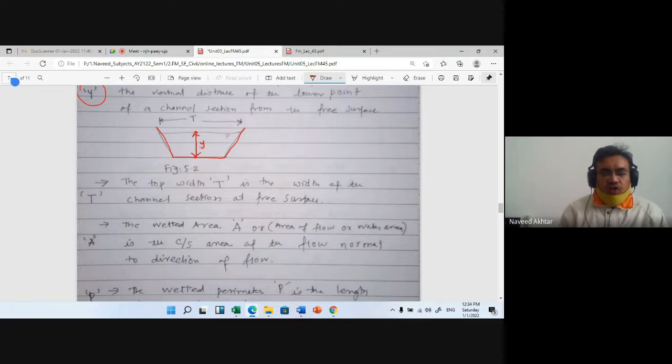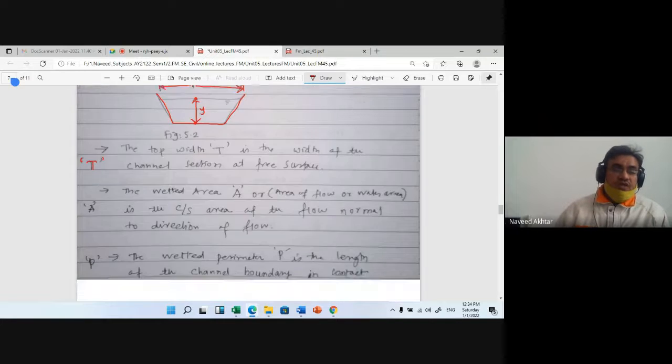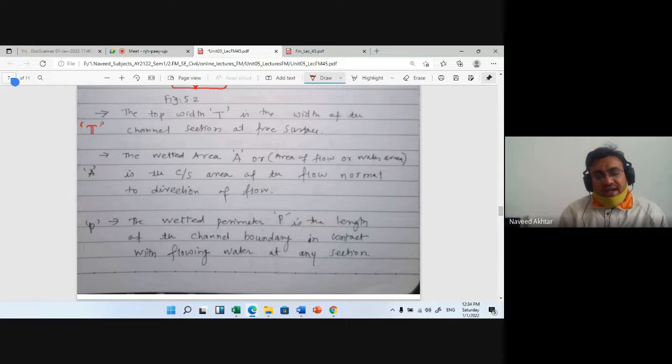Then the top width of the channel, that is denoted by capital T at the free surface. So the top width is nothing but capital T. Now the geometrical properties of the channel section: the wetted area A, the wetted area is denoted by A.